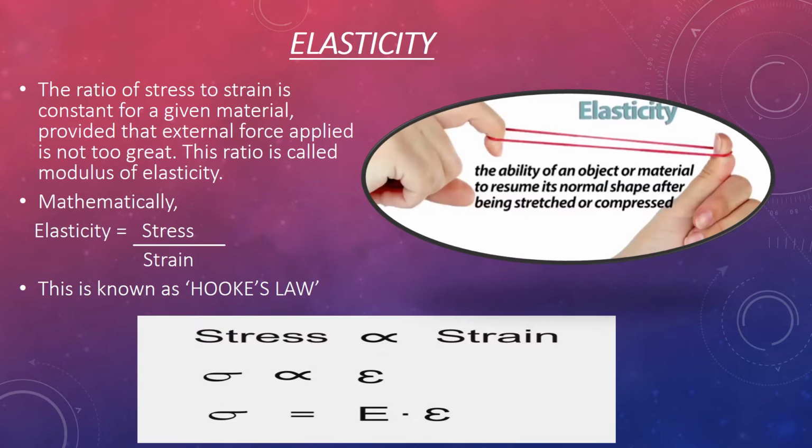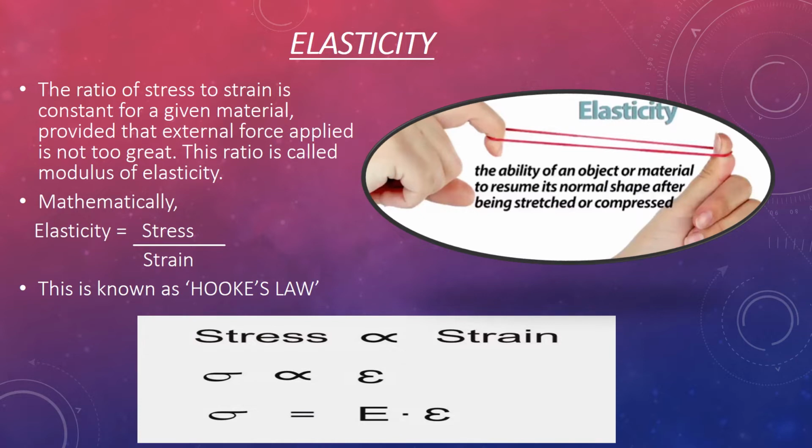Let's start with the term elasticity or elastic moduli. Elasticity is the ability of an object or material to resume its original shape after being stretched or compressed. Whenever a force is applied on a body, it produces a change in volume, length, or maybe in shape. And when we remove this force, then the body regains its original position, that is called elasticity.